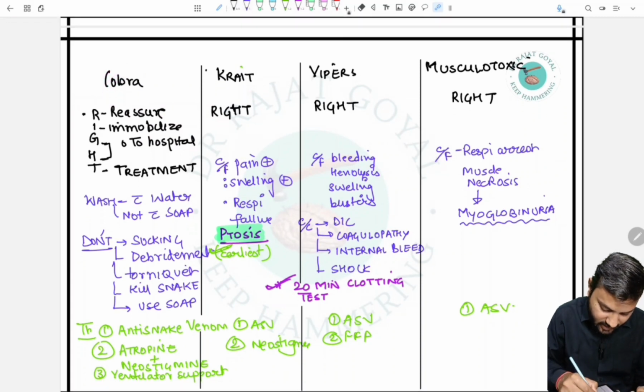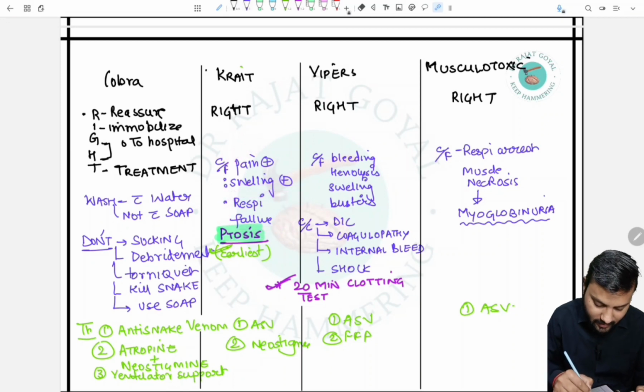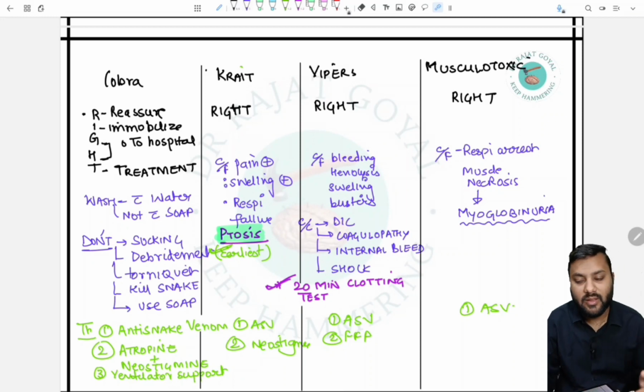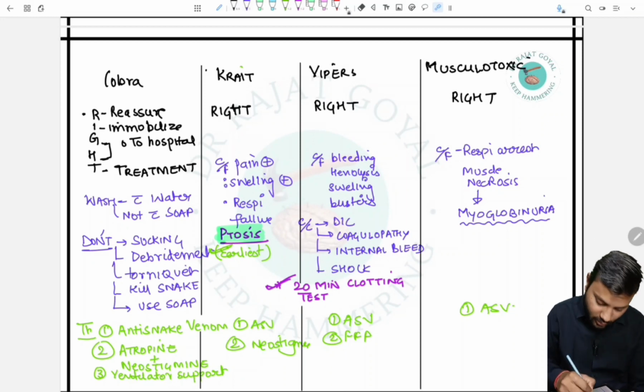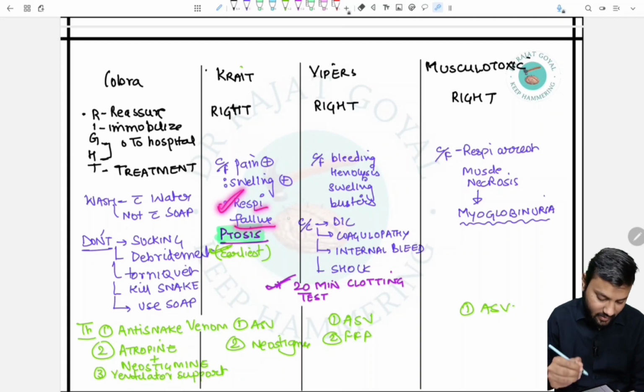The clinical feature in both of them is pain at the bite site, then swelling will occur, and respiratory failure will occur, which will lead to death. It is the final symptom. And the first or earliest symptom, due to the neurotoxin and damage to the muscle, is ptosis. So in both of them, ptosis is the first or earliest symptom, and the last symptom will lead to respiratory failure.